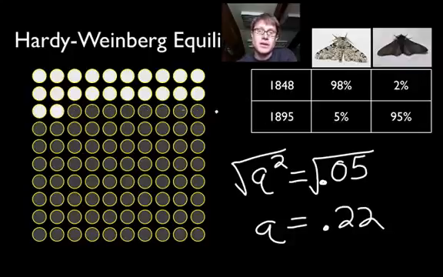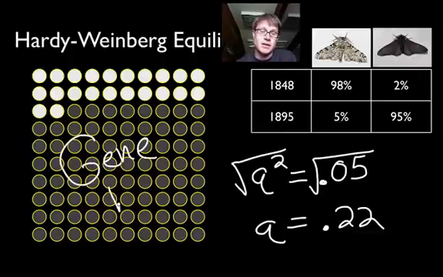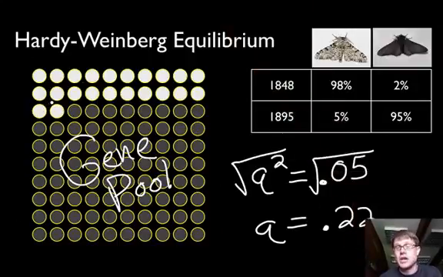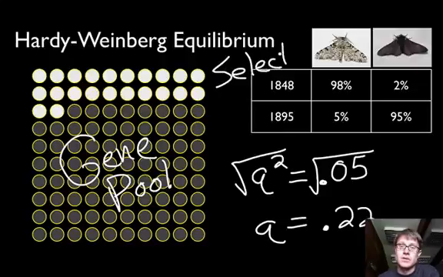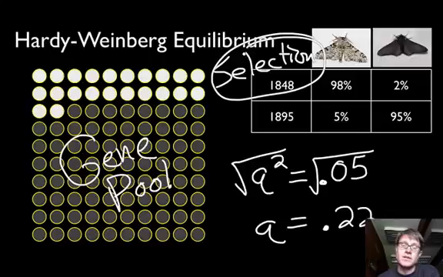In other words, the gene pool has changed. The gene pool has changed dramatically. We used to have 99%, or 0.99, as our q value, but now it's only 0.22. We still have a lot of those dark around, we still have a lot of those light around, but it's changed over time. And the reason it's changed over time is due to selection. The environment changed, and when the environment changed, the population adapted.